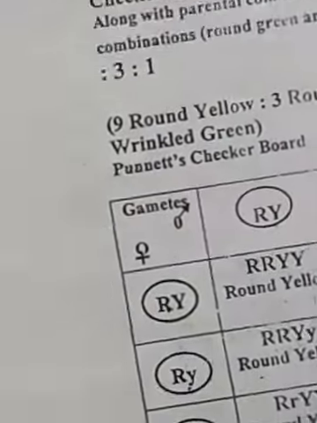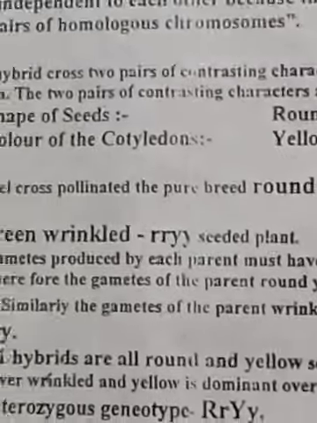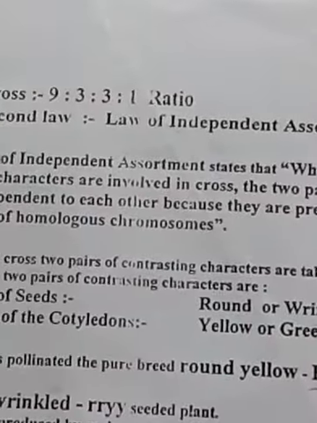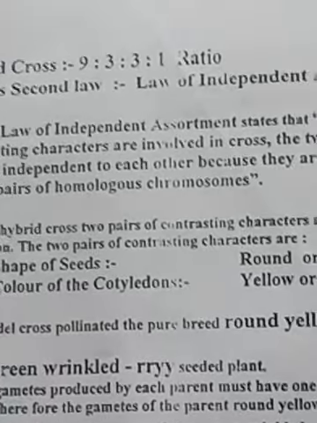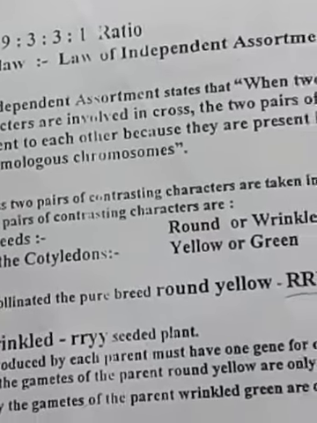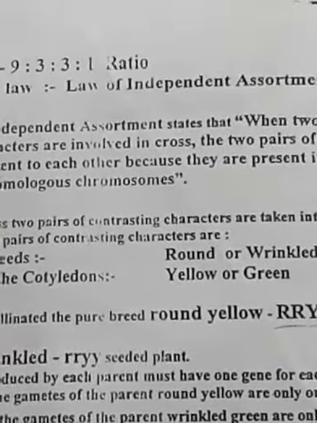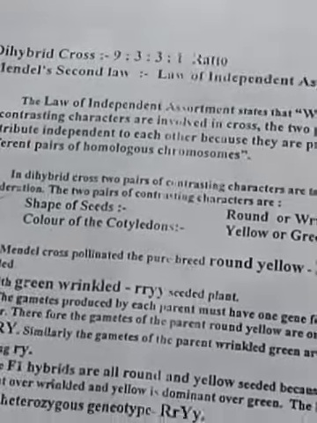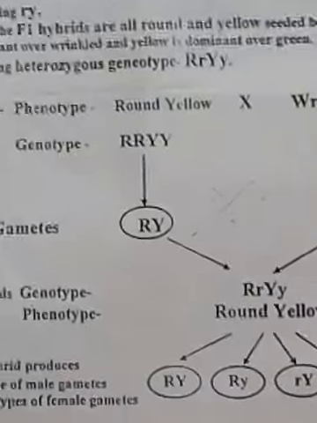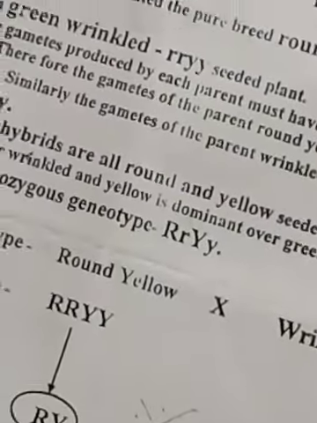Then the dihybrid cross. The principle for the dihybrid cross is the law of independent assortment. When 2 pairs of contrasting characters are involved in a cross, the 2 pairs of alleles distribute independently, because they are present in 2 different pairs of homologous chromosomes. They are located separately, and when crossed they separate from each other. That we call the dihybrid cross. So these are the monohybrid and dihybrid cross.